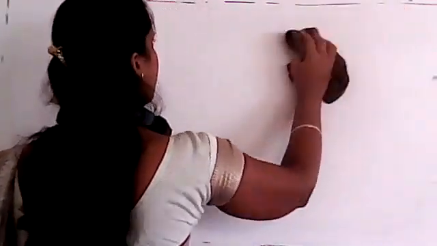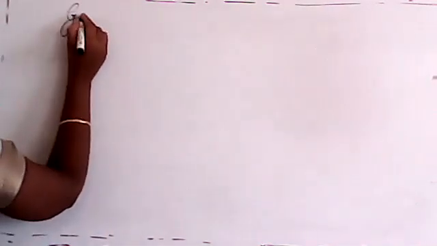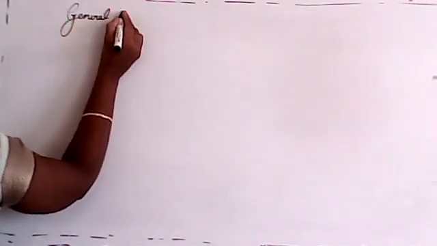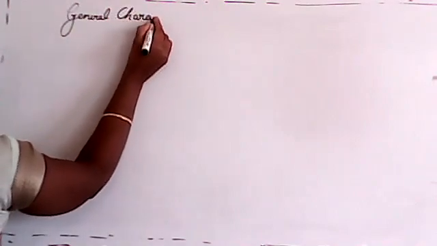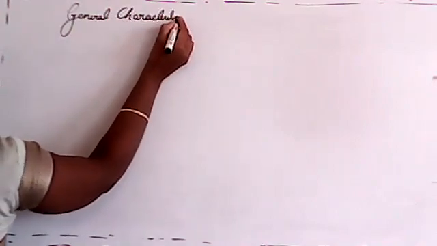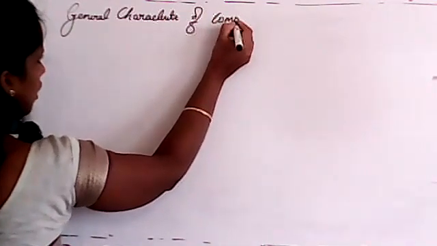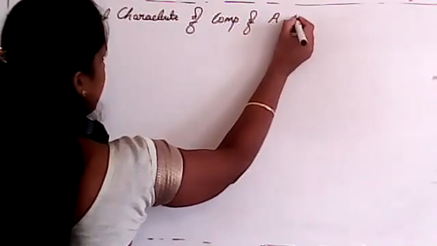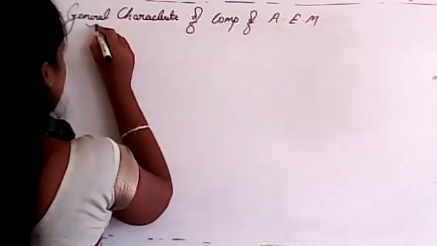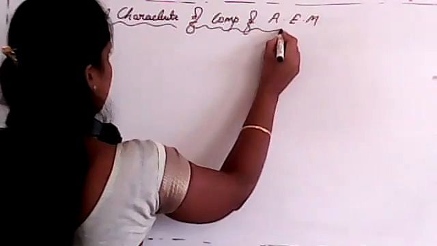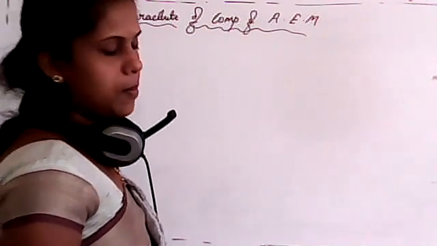Okay, next one: general characteristics of compounds of alkaline earth metals.